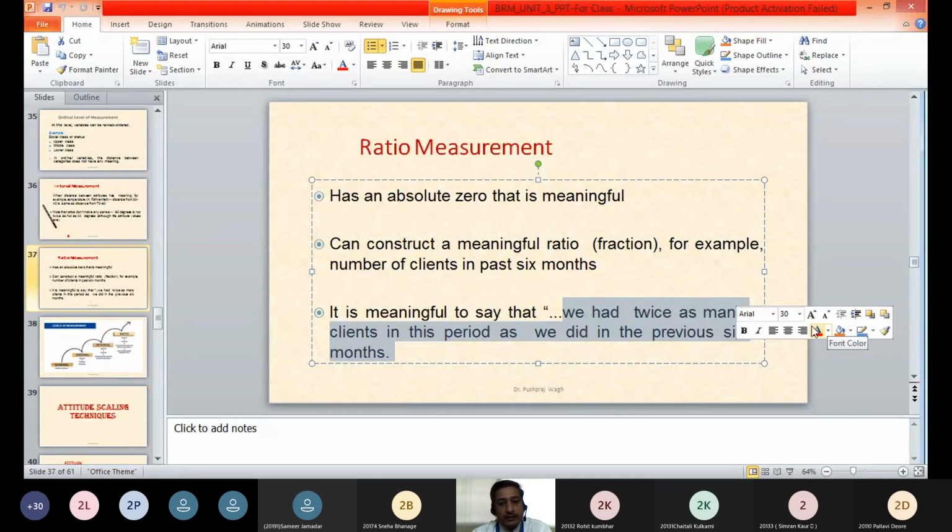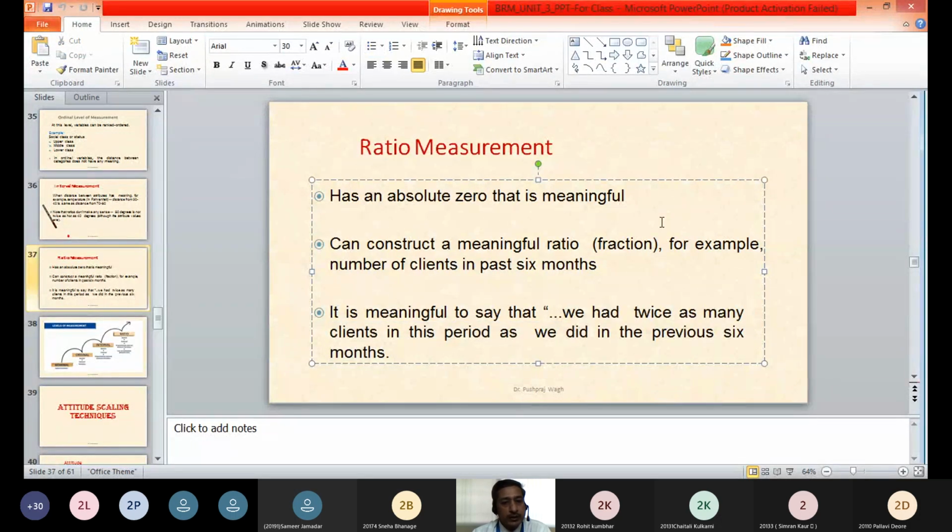So we can say that, for example, in last month we had visited 5 clients. So in this month, if we have visited 10 clients, we can absolutely say that we have visited twice as many clients as in the last month. So these types of ratios are always possible in case of ratio measurement, and absolute zero is present. Have you now understood what is the ratio measurement? Yes, sir.